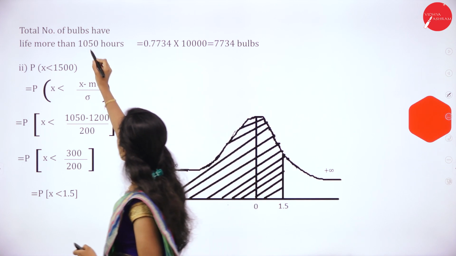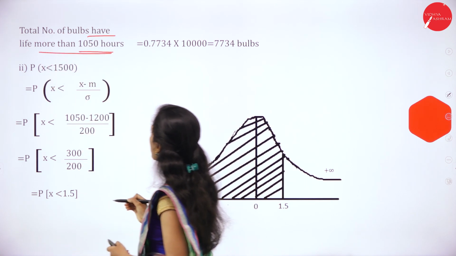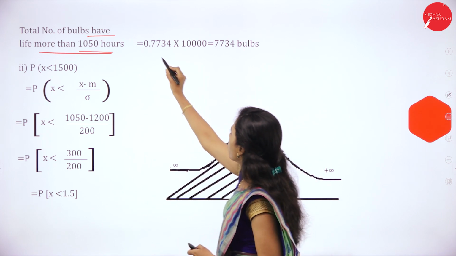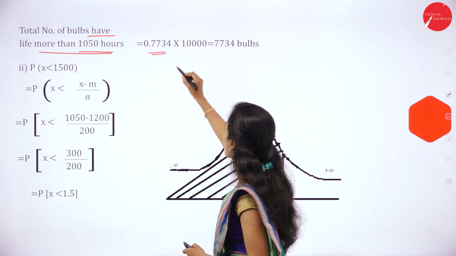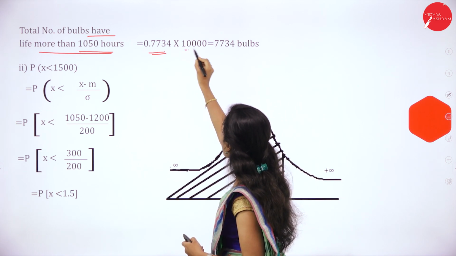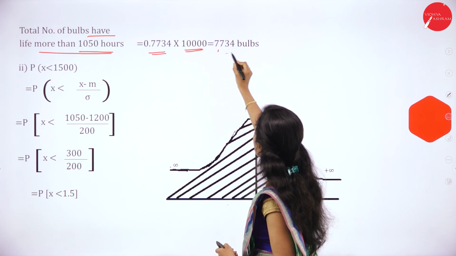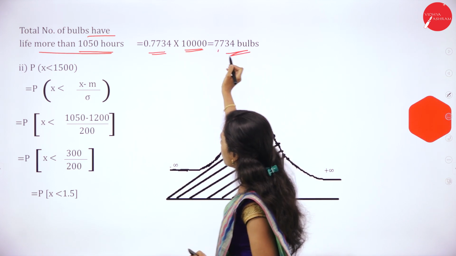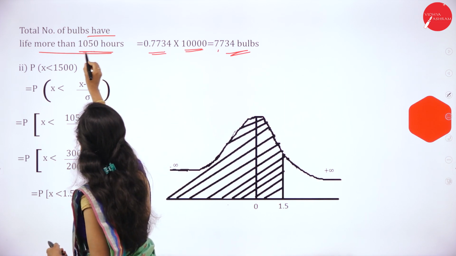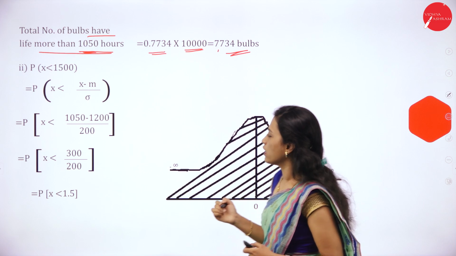Then number of bulbs have life more than 1050 hours. It is 0.7734 into how many total bulbs are there? There are 10,000 bulbs. So 7,734 bulbs will work more than 1050 hours. Then next question.